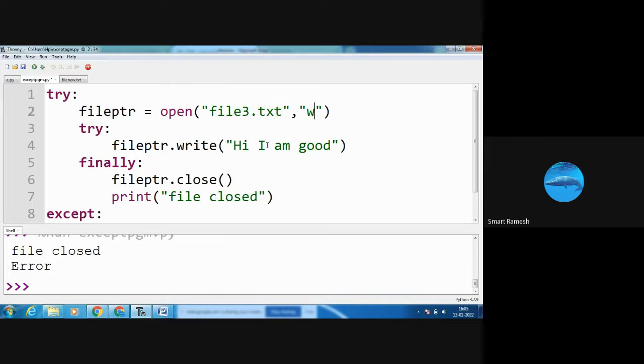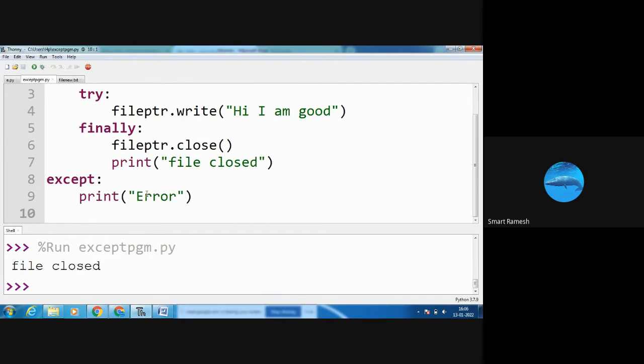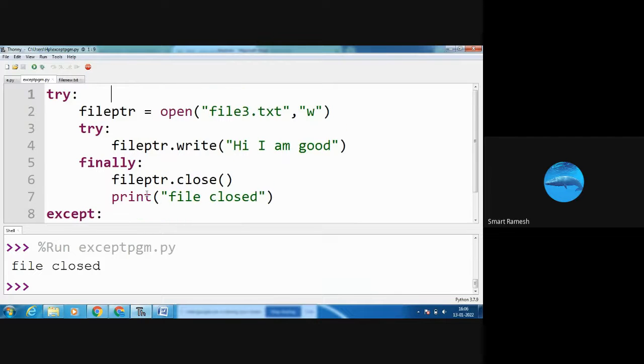Next, I write some content, and it will not show the error. See, file closed, that's all. It is not showing the error message because I opened the file in write mode. After that, I write some content in the file.